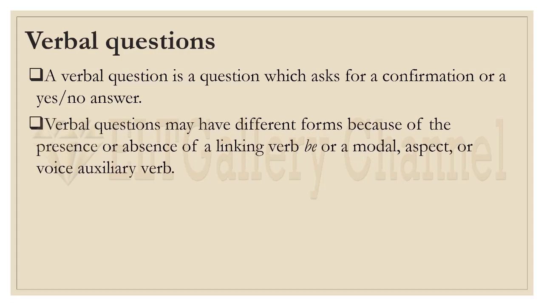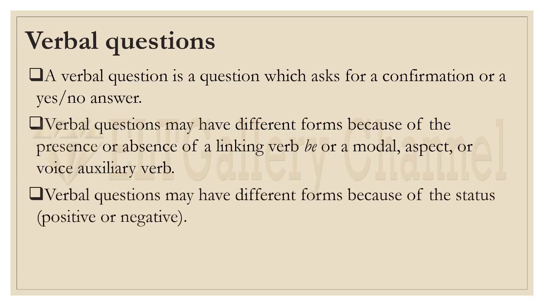Then verbal questions may have different forms because of the presence or absence of a linking verb. So we have linking verb be, or we have a modal, aspect, or voice auxiliary verb. So the forms can be different because of the presence or absence of these verbs. Verbal questions may also have different forms because of the status. In general, we have positive verbal questions, but we can also have negative verbal questions. So we'll talk about how to answer negative verbal questions and also the answers to positive verbal questions.